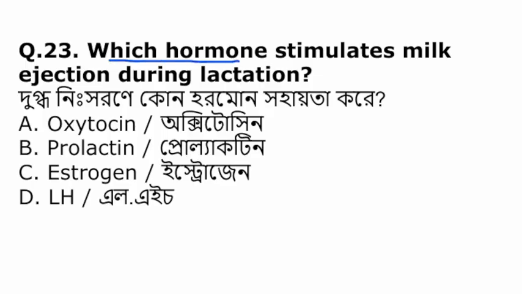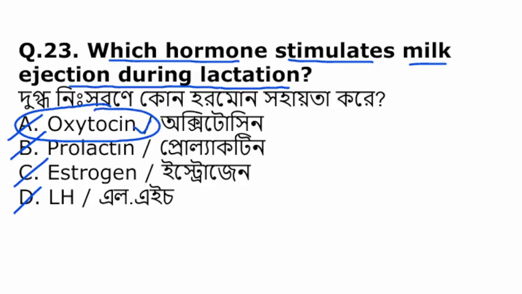Which hormone stimulates milk ejection during lactation? Oxytocin, prolactin, estrogen, LH. So among them, oxytocin helps in the secretion of milk or milk ejection, whereas the prolactin helps in the production of milk.